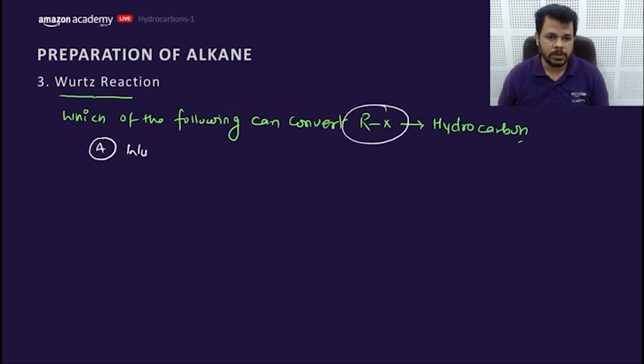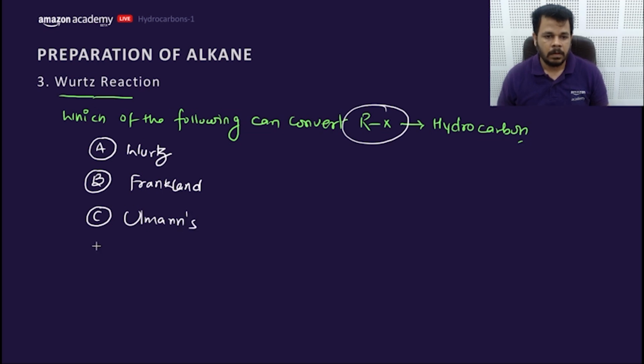First is Wurtz. B is Frankland. C is Ullmann. D is Jones copper, ROH. E is NaOEt/EtOH.